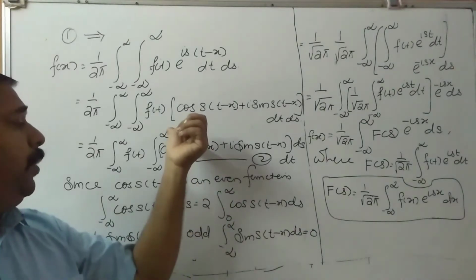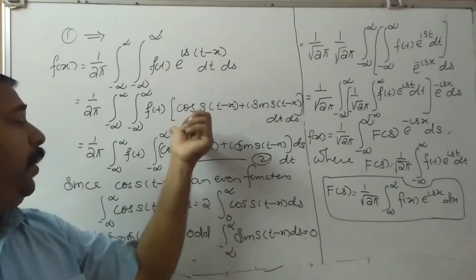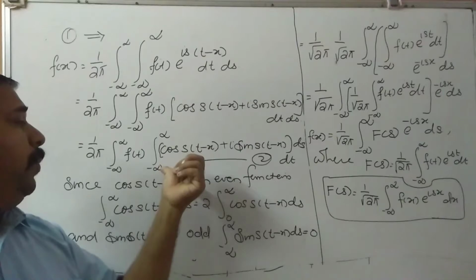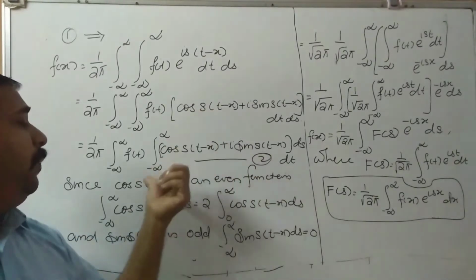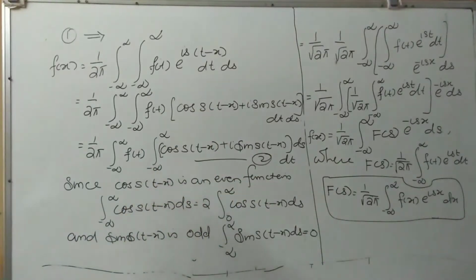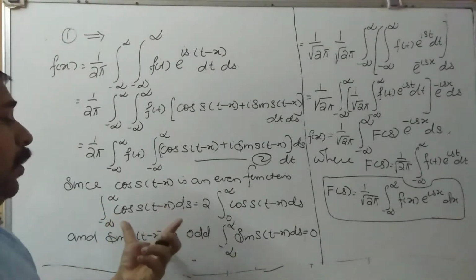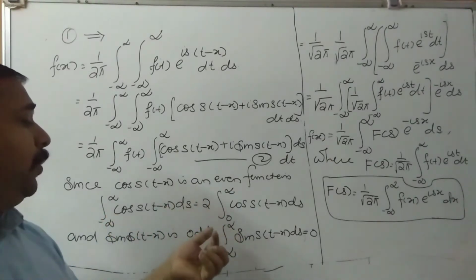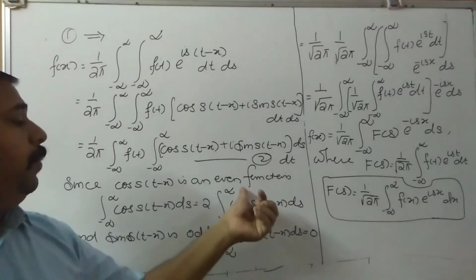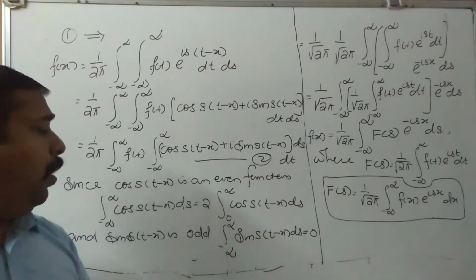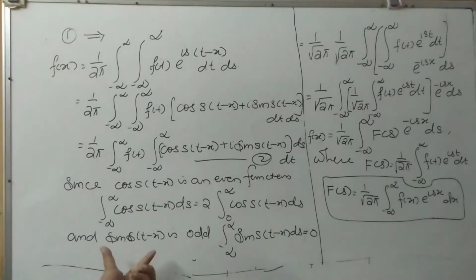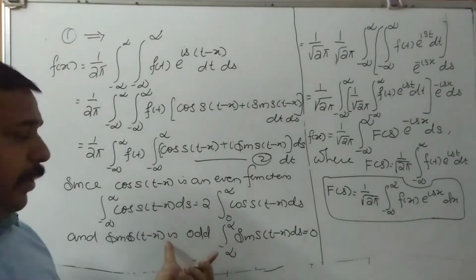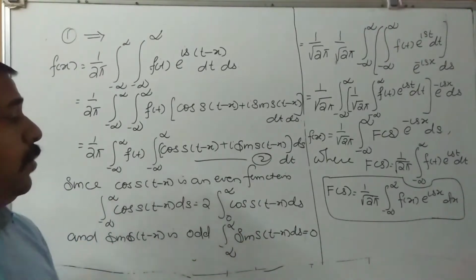So here, minus infinity to plus infinity, the lower limit is the negative of the upper limit, then we can apply this condition. So cos theta is an even function. This is called symmetric. So that is 2 into 0 to infinity. And sin s into (t minus x) is an odd function. This value is equal to 0.